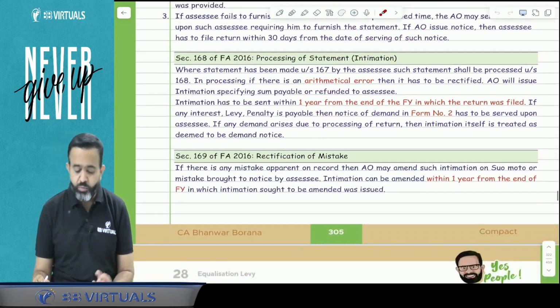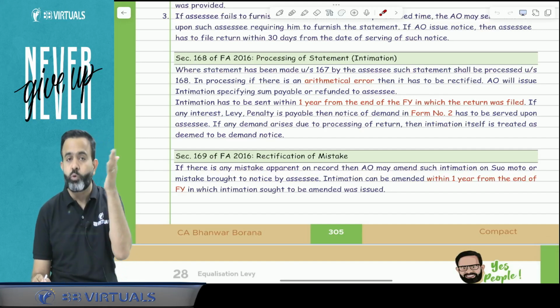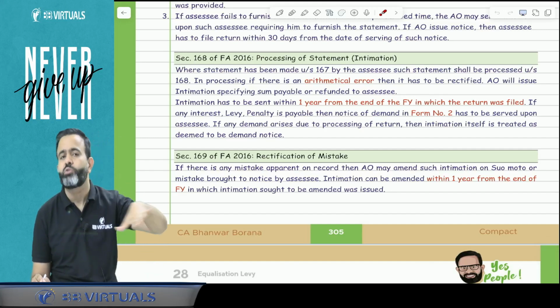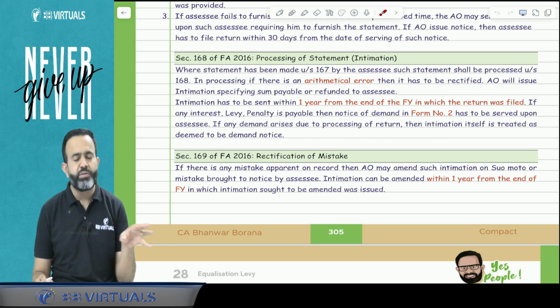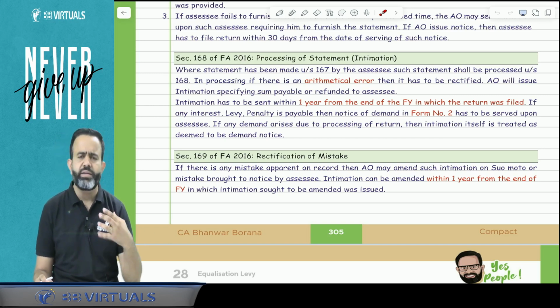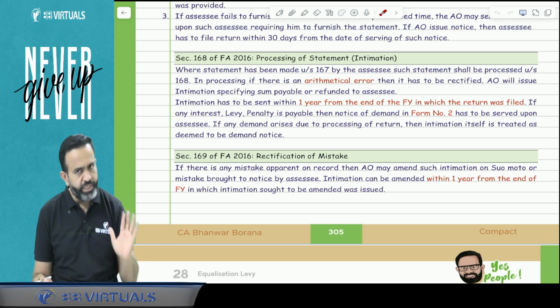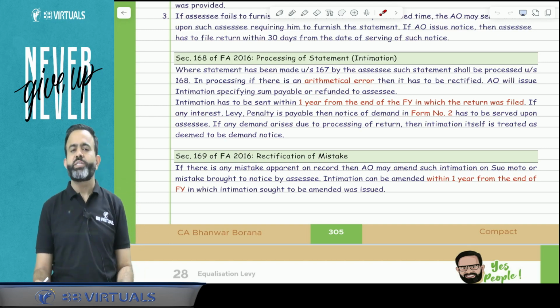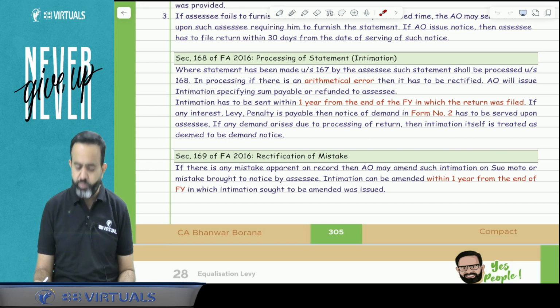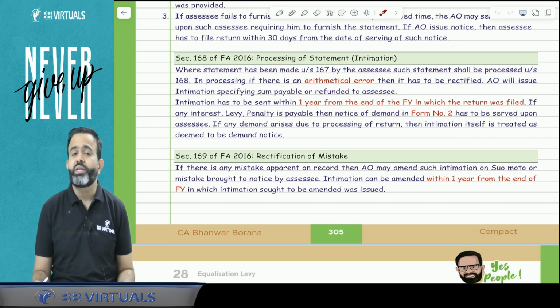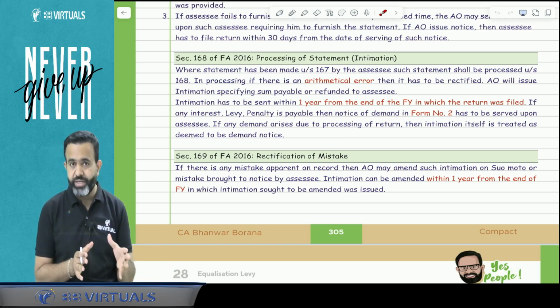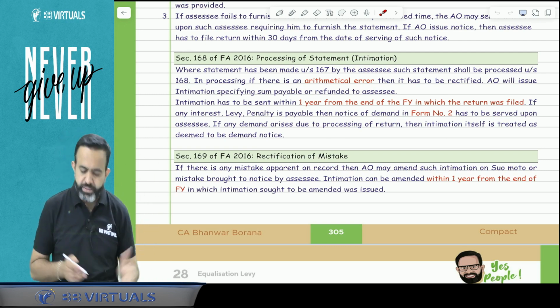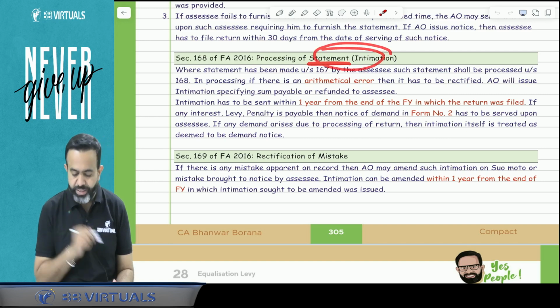Now guys, whatever return you have filed, that statement or return will be processed centrally, that is the processing of return. Here in processing, if there is any arithmetic error, then it will be rectified, and after rectifying the arithmetic error, if there is any demand, then they will issue a demand notice, and if there is a refund, then the refund will be issued. Now guys, this intimation has to be generated and sent to the assessee within 1 year from the end of the financial year in which the equalization levy return was filed in Form number 1. So from the end of that year, within 1 year, you will receive that intimation of the equalization levy.